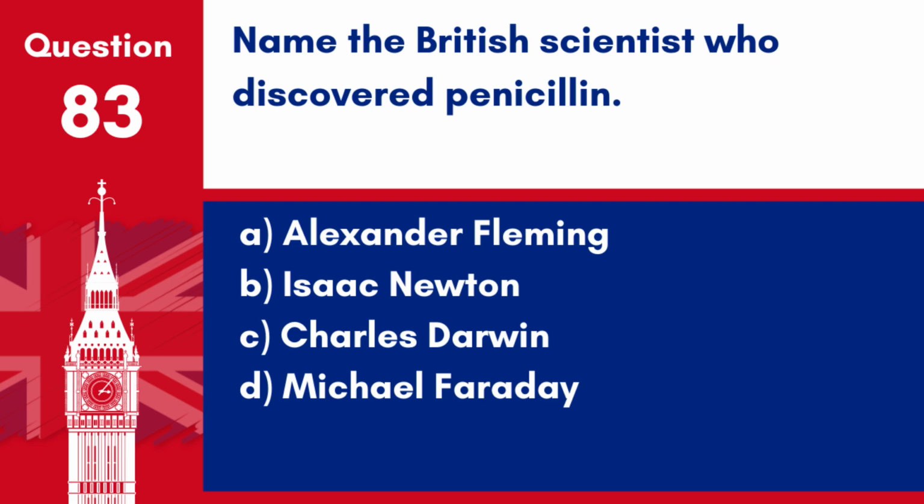Question 83. Name the British scientist who discovered penicillin. A. Alexander Fleming. B. Isaac Newton. C. Charles Darwin. D. Michael Faraday.